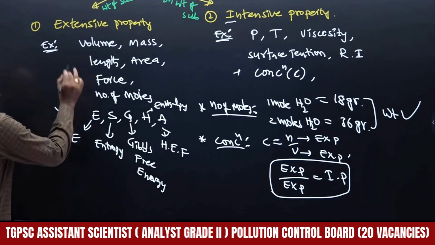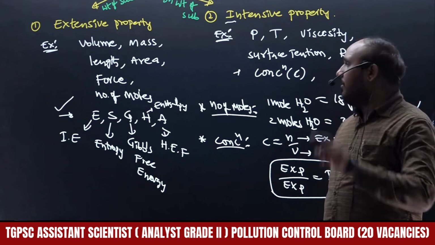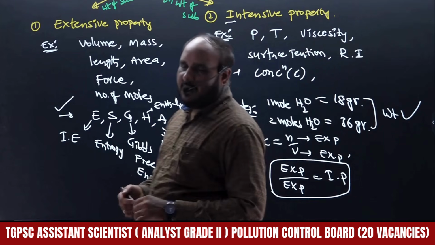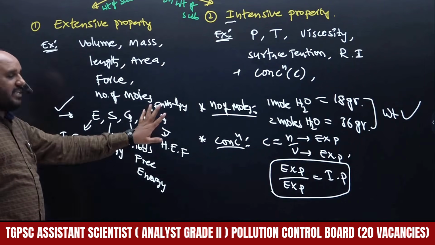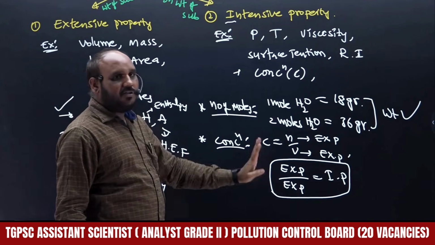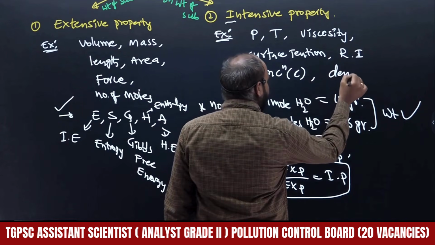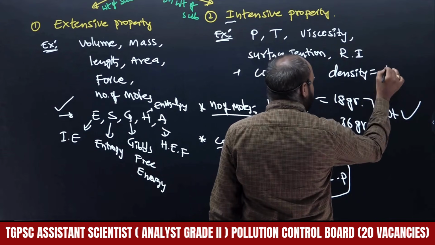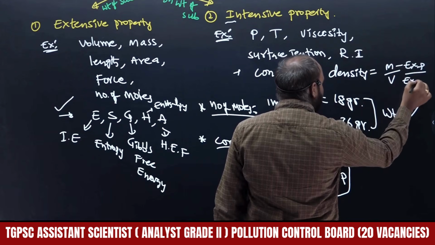These are all extensive properties, which depend on the number of moles and weight of the substance present in the system. You have to remember whatever property is given, whether it depends or is independent of the system, that we are going to identify. If dependent, it is an extensive property. If independent, it is an intensive property. So coming to density: density is an intensive property, because density equals mass by volume. Mass is an extensive property, volume is also an extensive property.